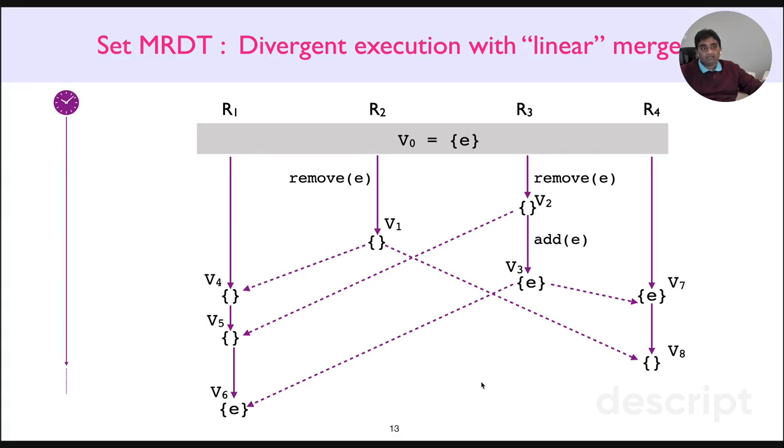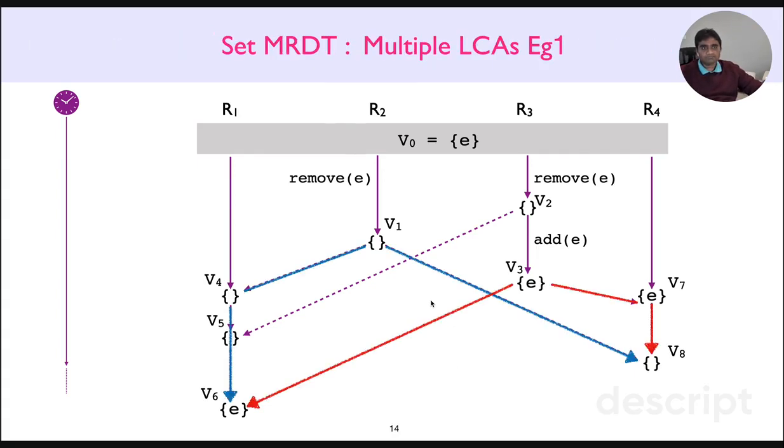A key observation we make is that the lack of this unified view of computation manifests structurally in the execution graph. What do I mean by that? Observe that in this execution, versions V6 and V8 have two lowest common ancestors, LCAs. V6 and V8 have V1 and V3 both as least common ancestors. Both are common ancestors for V8 and V6, and both are latest because there do not exist any versions that are later than these and are still common ancestors of V6 and V8. So we have a situation where we have two versions on different branches with two different LCAs.